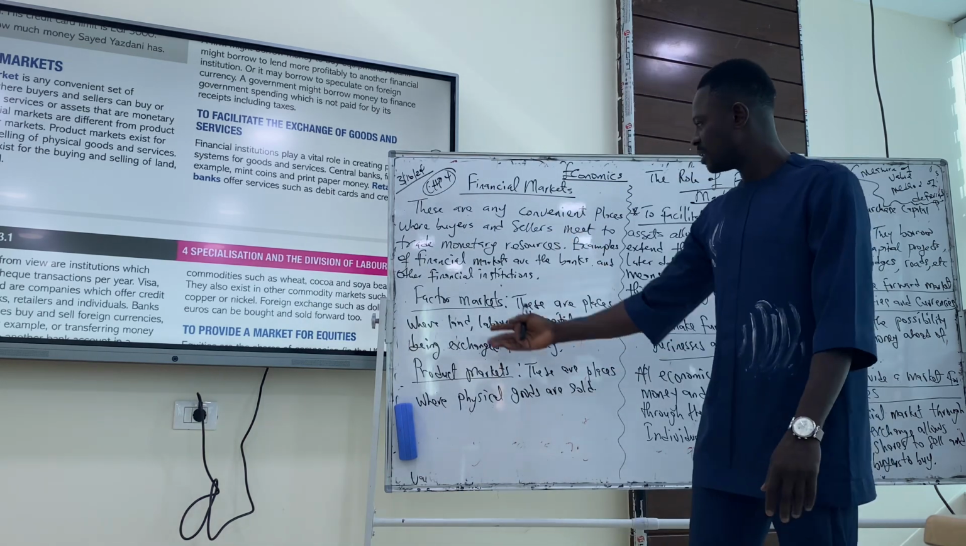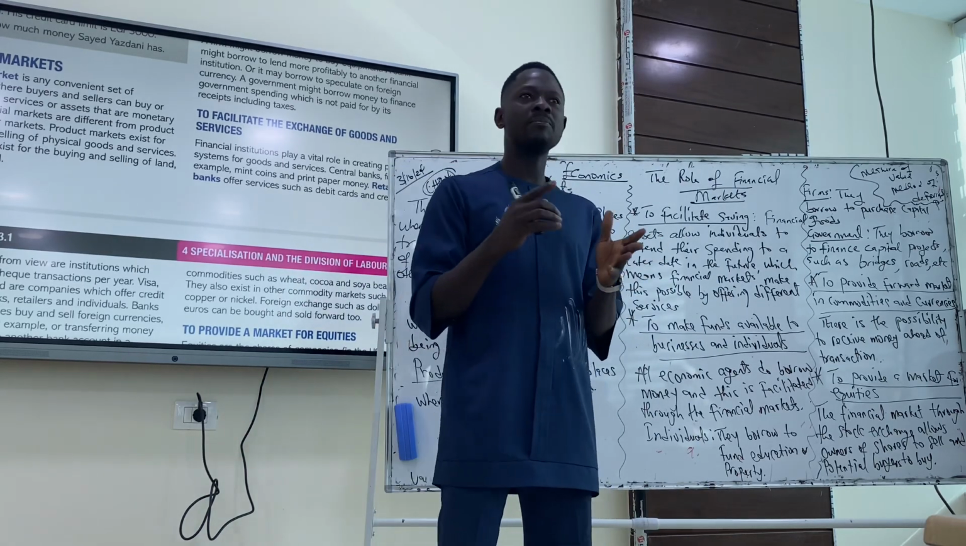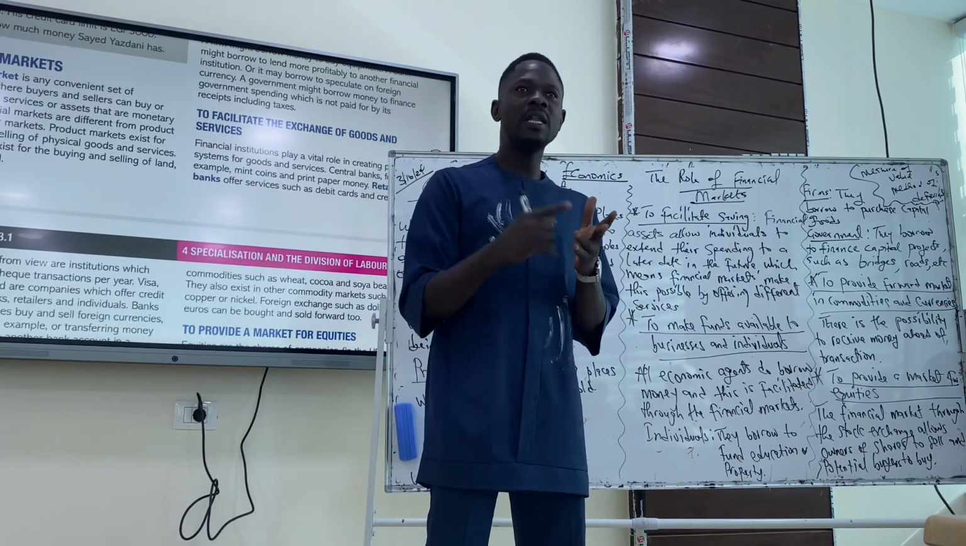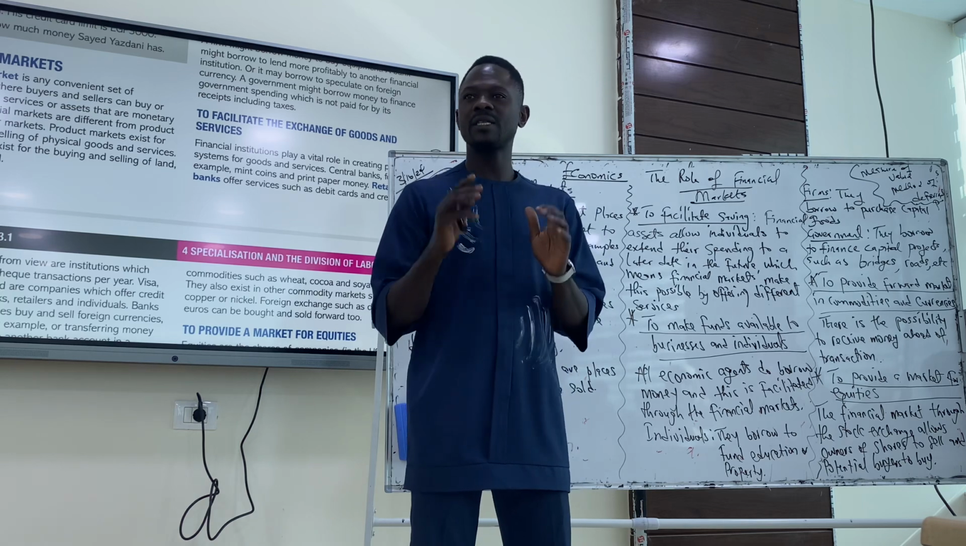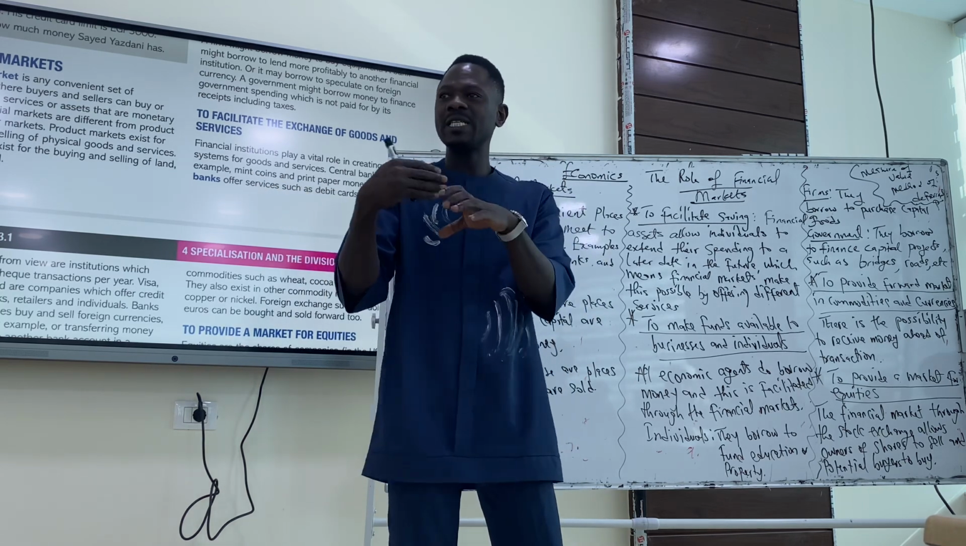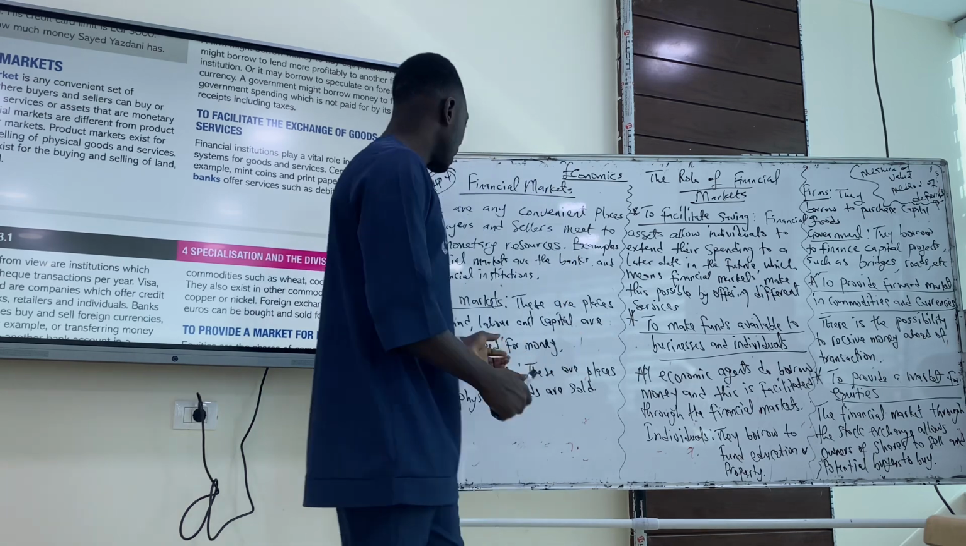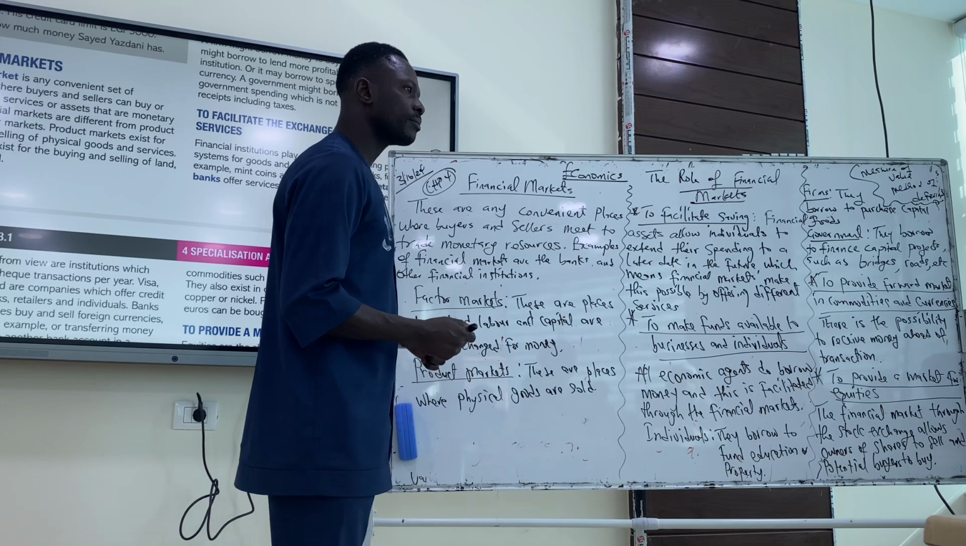We have the factor market. When we talk about factor market, we're talking about markets where we can buy and sell land, labor, and capital. That's a factor market, factor of production. So the market where we can buy these factors of production is called a factor market. Do we understand factor markets? Yes? Why is it called factor market?